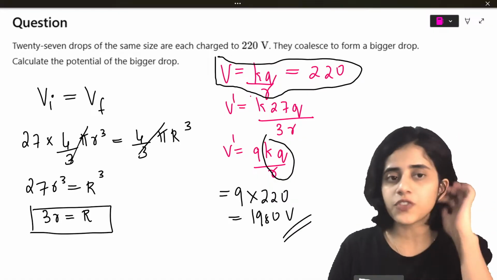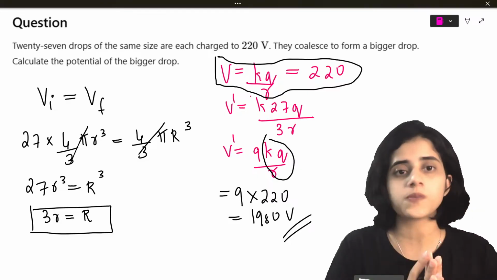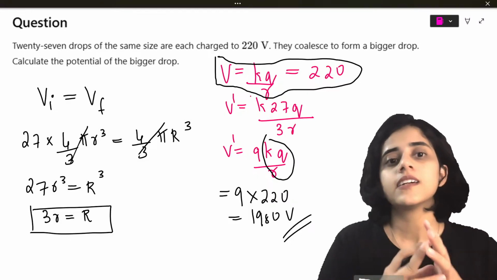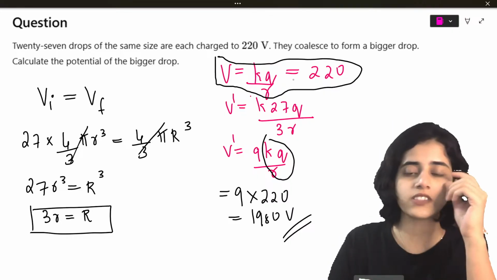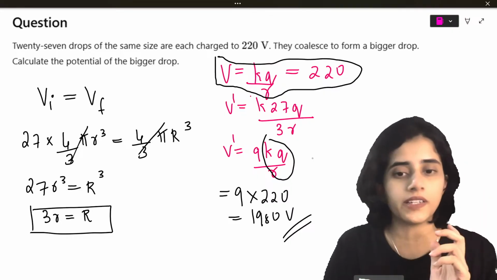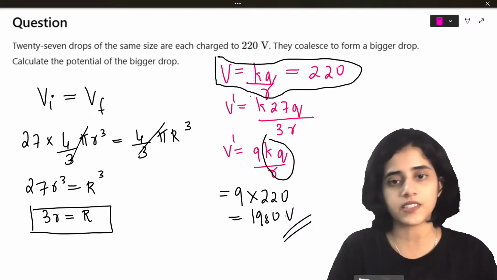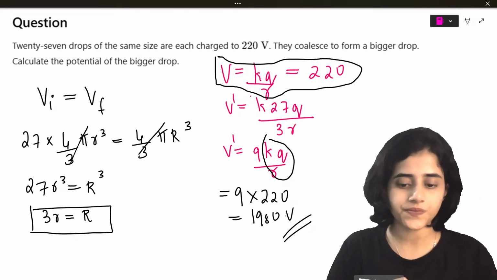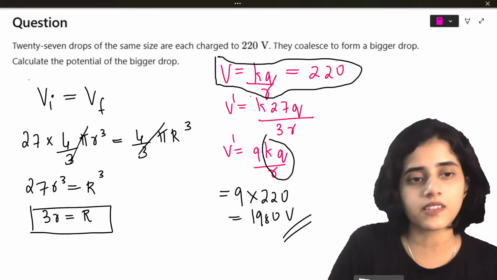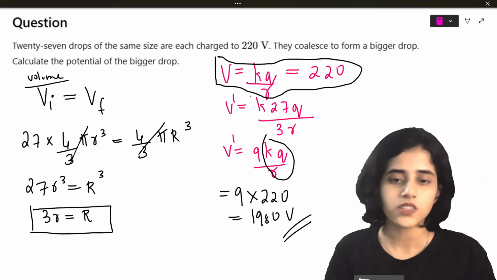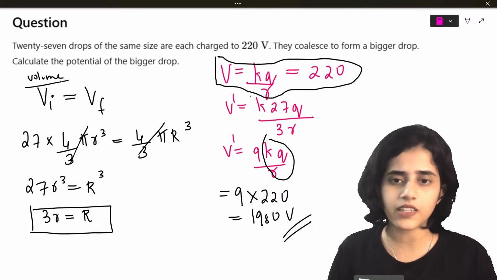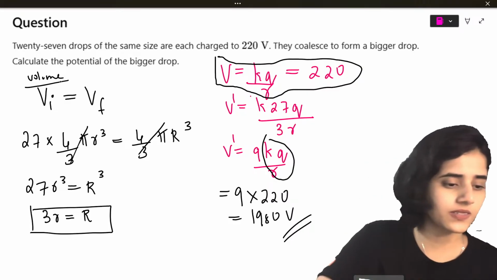Is this fine to all of you? So, 27 drops are there. They're all of the same size and each of them has a potential of 220. So, KQ by R is 220. So, I will just substitute that here. I think that is clear. 9KQ by R is 220. Yes. Okay.